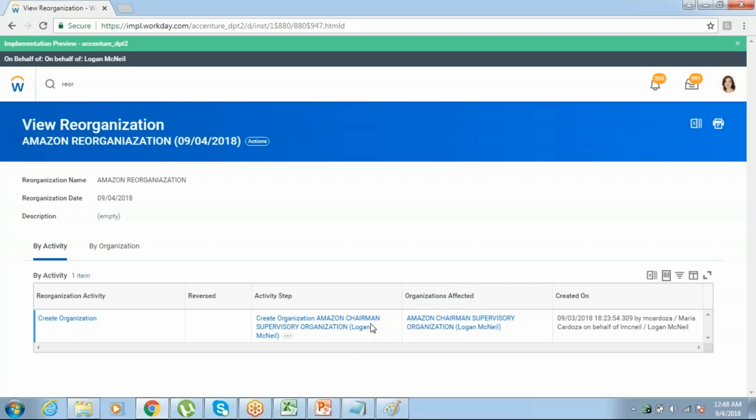So see here, Amazon supervisory organization is my organization, but activity step, by whom has this activity happened? By Logan McNeil, right? That's why you are seeing Logan McNeil here. The organization affected, because owner is Logan McNeil only for this, because Logan McNeil is creating it.